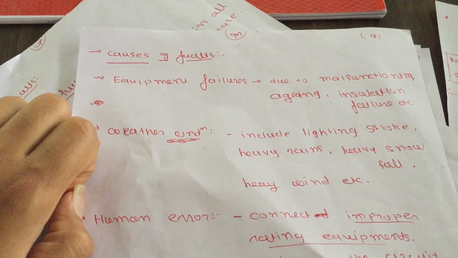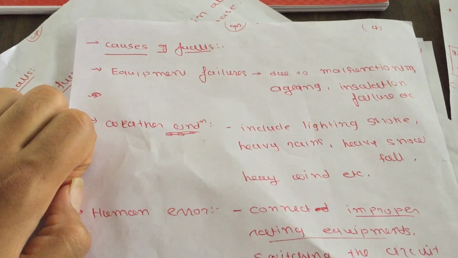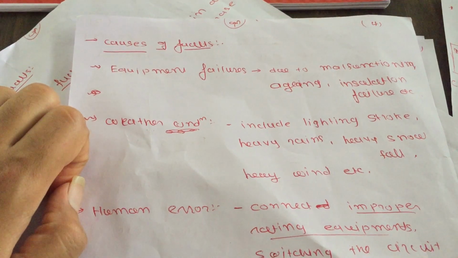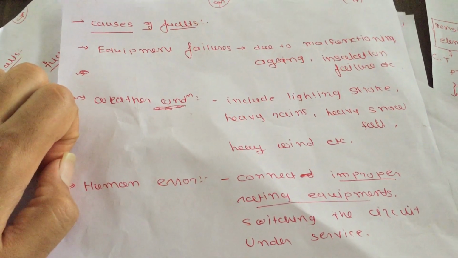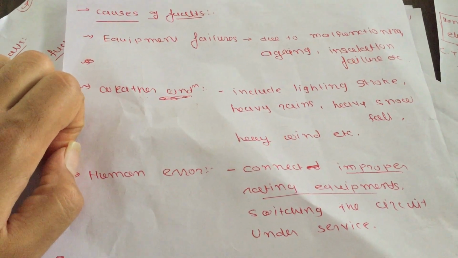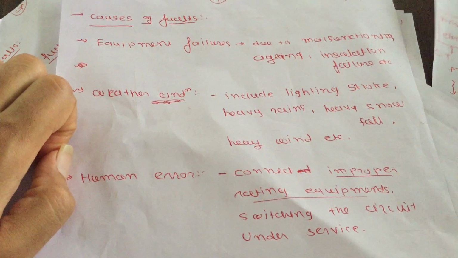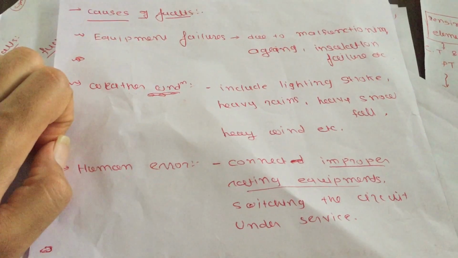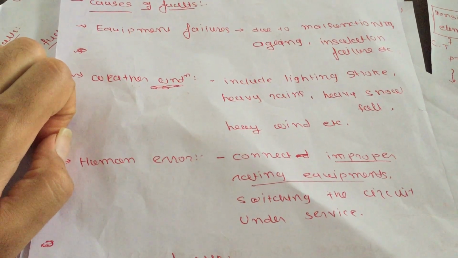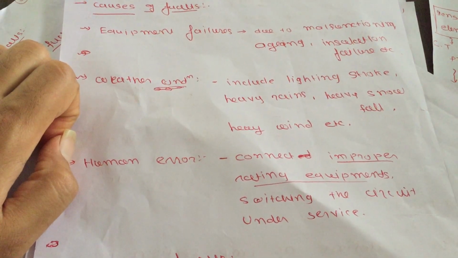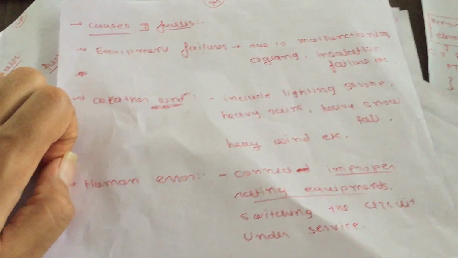It is done due to malfunctioning, aging, insulation failure, etc. These are all reasons for equipment failure, sir. The second cause of fault is weather condition. Due to bad weather conditions, your system can also become faulty. Some of the reasons include lightning strokes, heavy rain, heavy snowfall, and heavy wind. These are all causes of fault in your healthy power system.